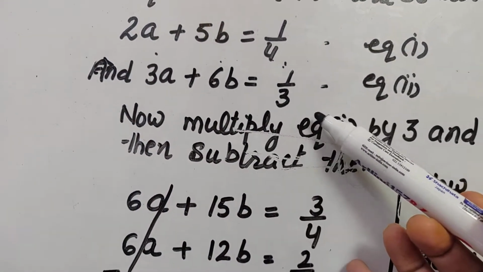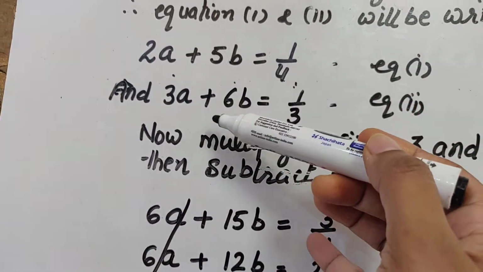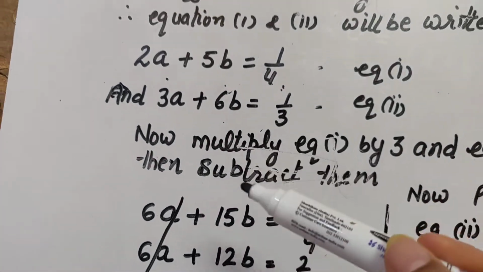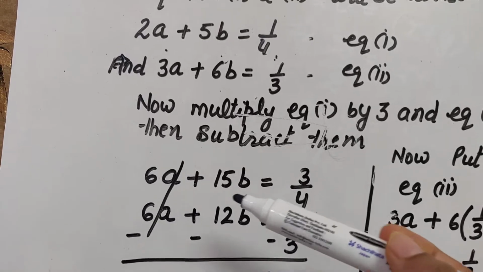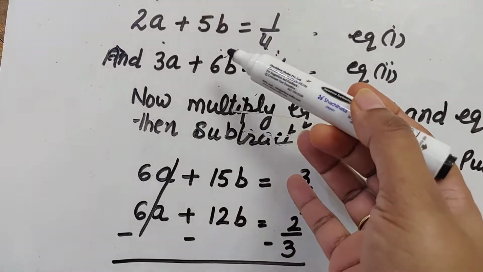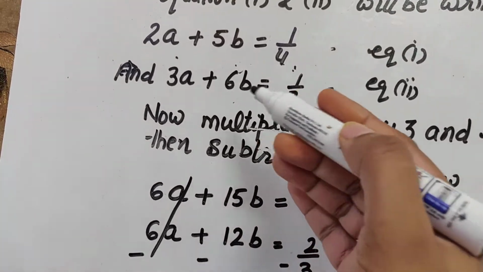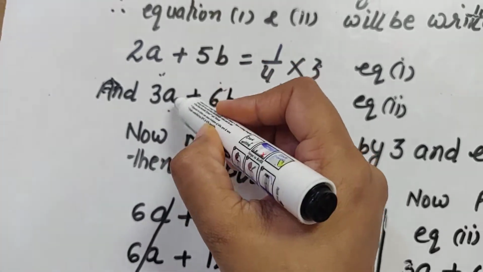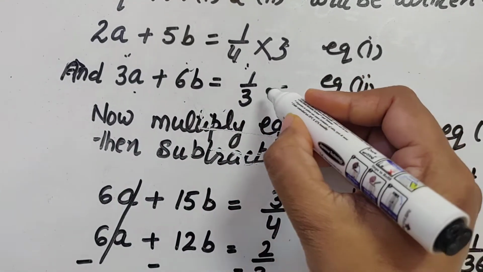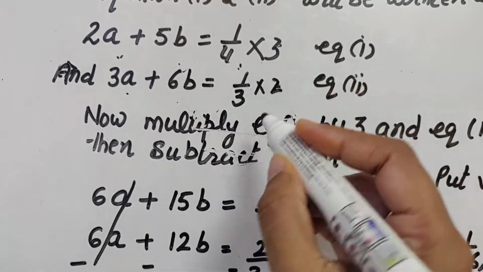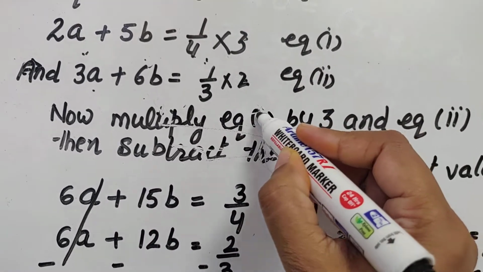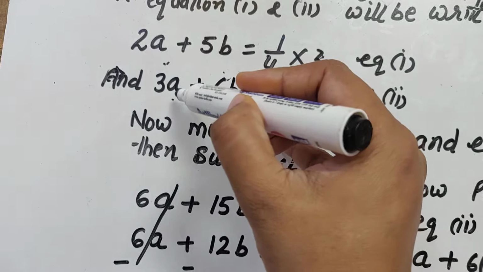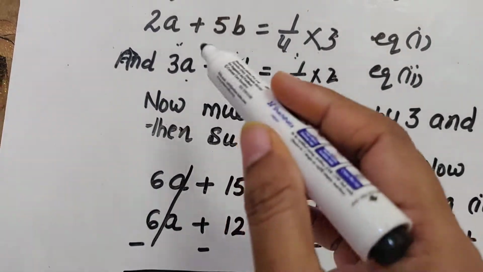You can use substitution method. You can find the value of a from here and put the value of a here, or you can find the value of b and put it here. I have used elimination method in this question. I have eliminated a. You can eliminate b also. So what have I done? I have multiplied this equation by 3 because I wanted to make the term containing a same. So I am multiplying this equation by 3 and this equation by 2. Multiply equation 1 by 3 and equation 2 by 2 and then subtract them. Why subtract them? Because the signs are same here, and if I want to eliminate them, sign should be different.